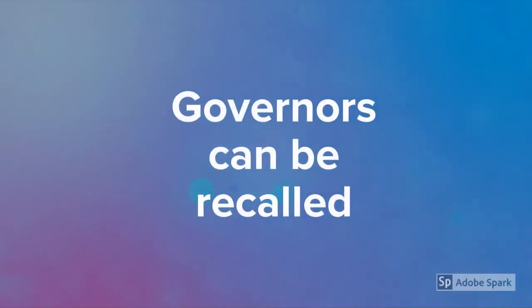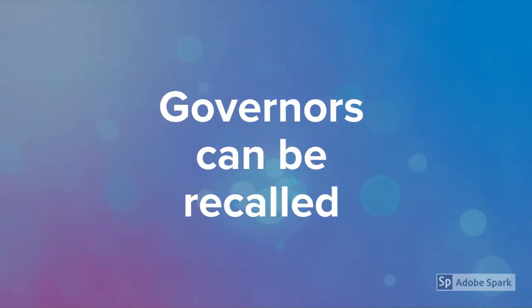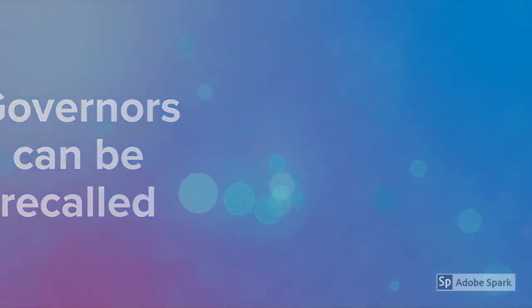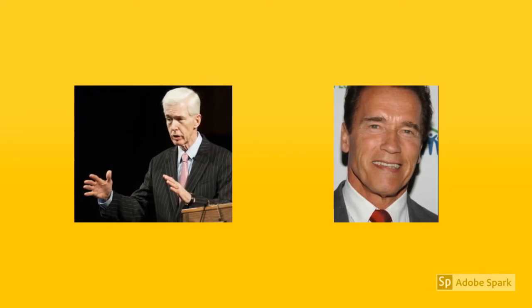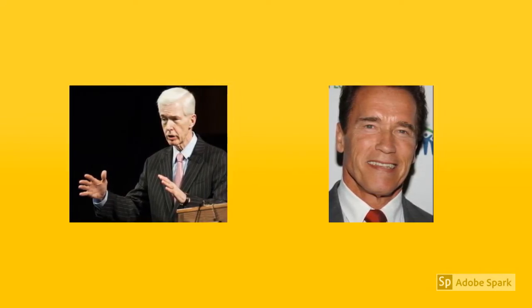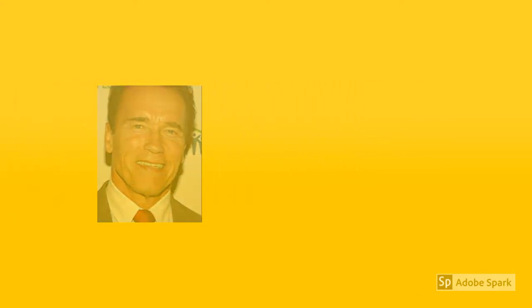Another major difference is that California governors can be kicked out of office by the voters in a recall election before their term is up. This doesn't happen very often, but it did happen in 2003 when newly elected Governor Gray Davis was recalled and replaced by Governor Arnold Schwarzenegger.